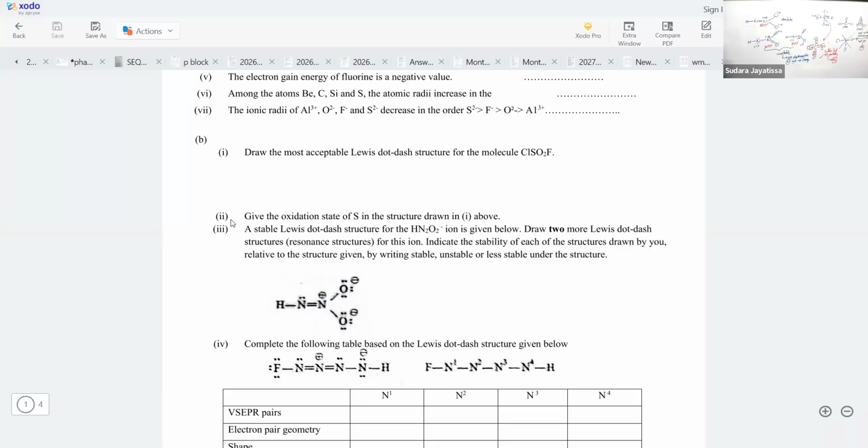Hydrogen is similar to oxygen. It's just a small difference. Telling less stable is also okay. But in the syllabus, there are only three structures. You can remember that for your syllabus, there are only three structures. When you learn further, you will see there are other structures we can draw, but they are really unstable.